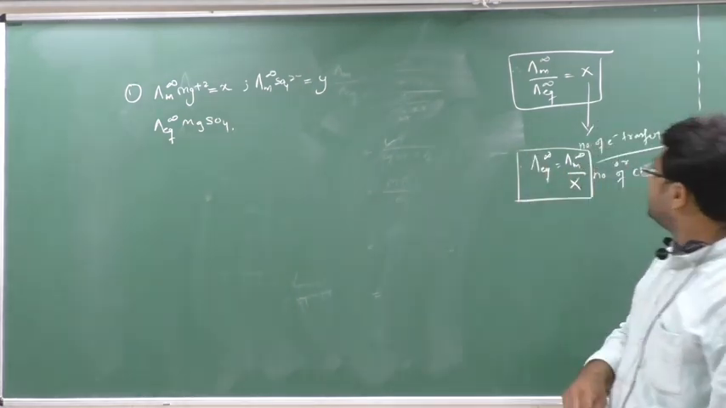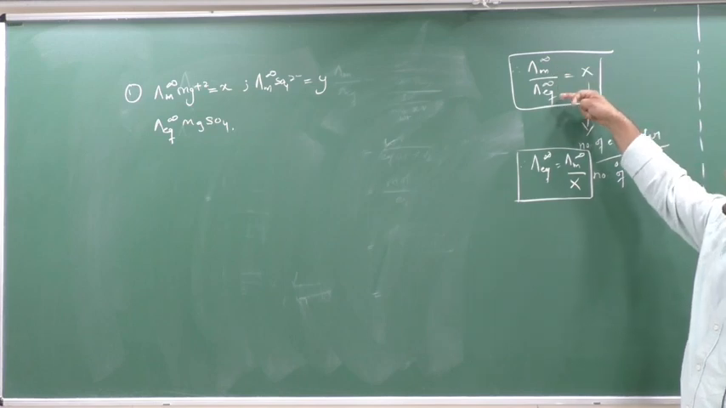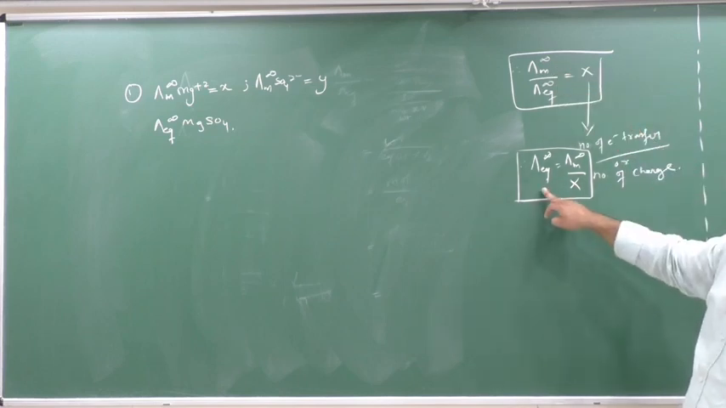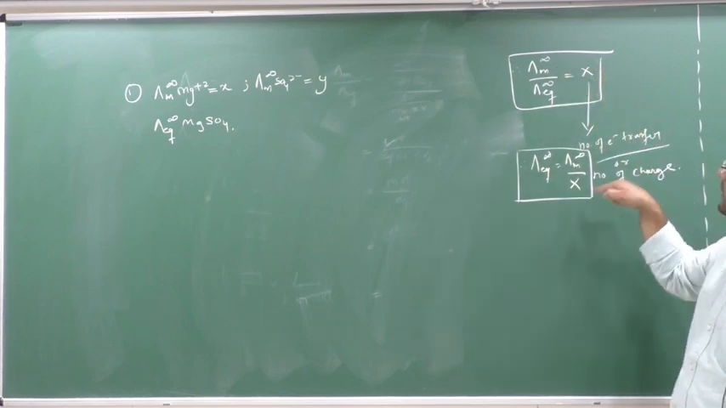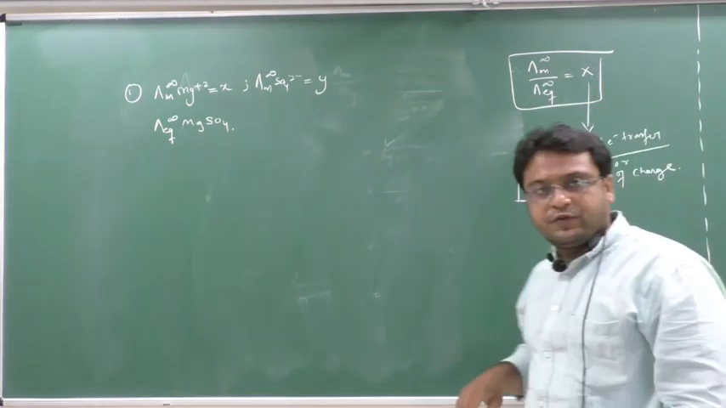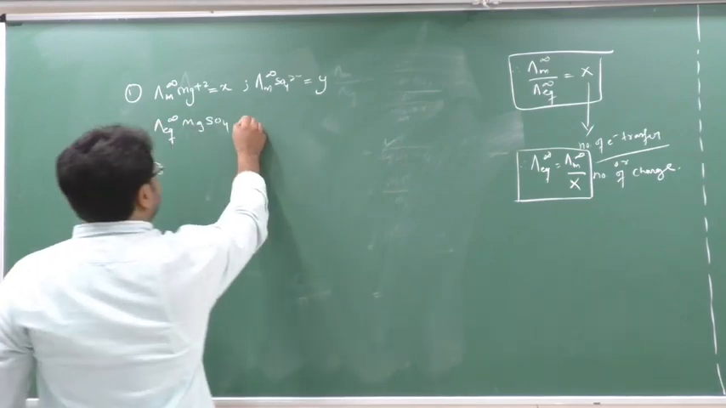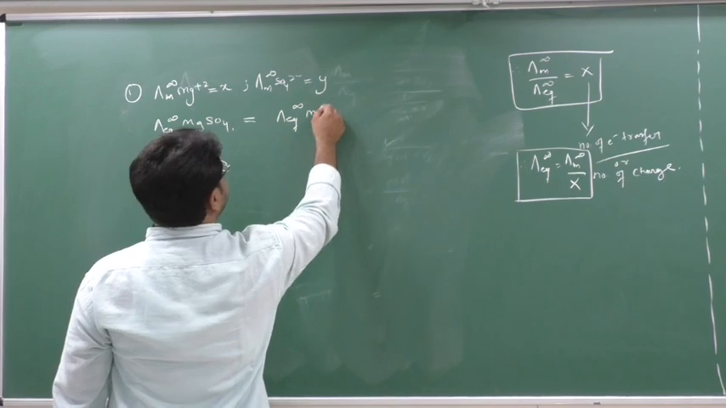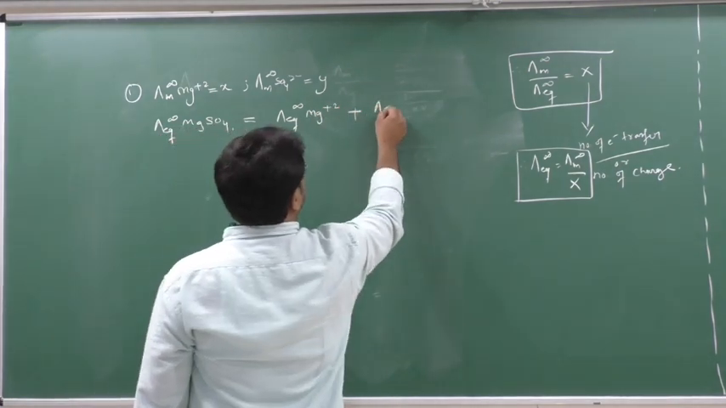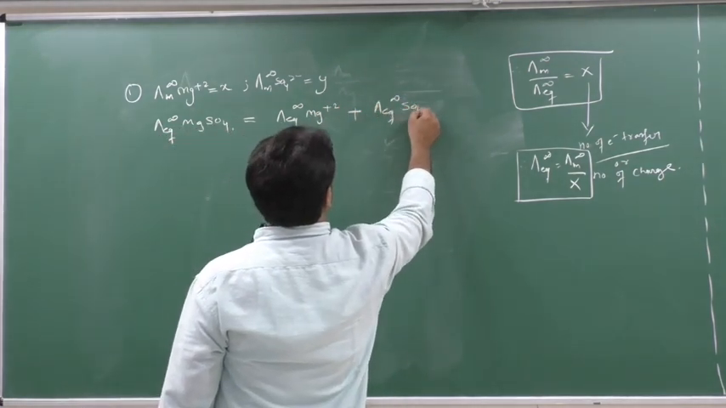I have derived from this only, no? Lambda m by lambda eq equal to x, but I need lambda eq. So lambda eq will go here and x will come here. So lambda m by x. X is something called the number of electron transfer. So what I will write down here is lambda eq infinity Mg 2+ plus lambda eq infinity SO4 2-.